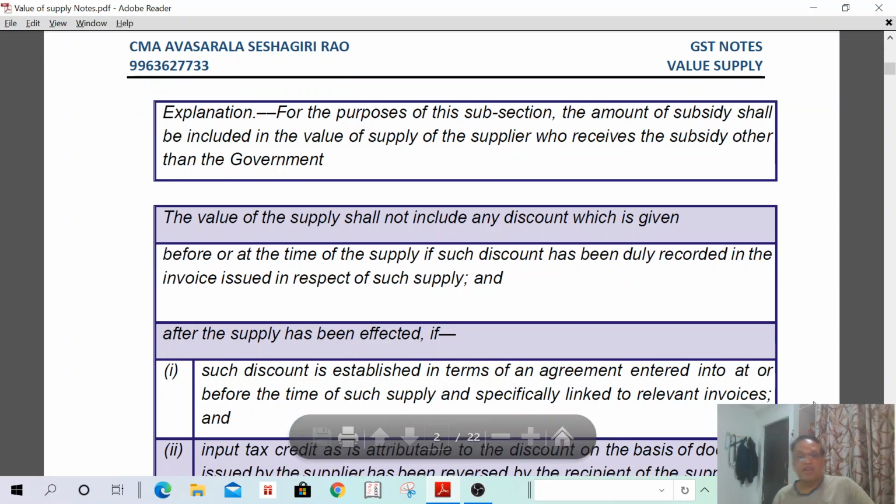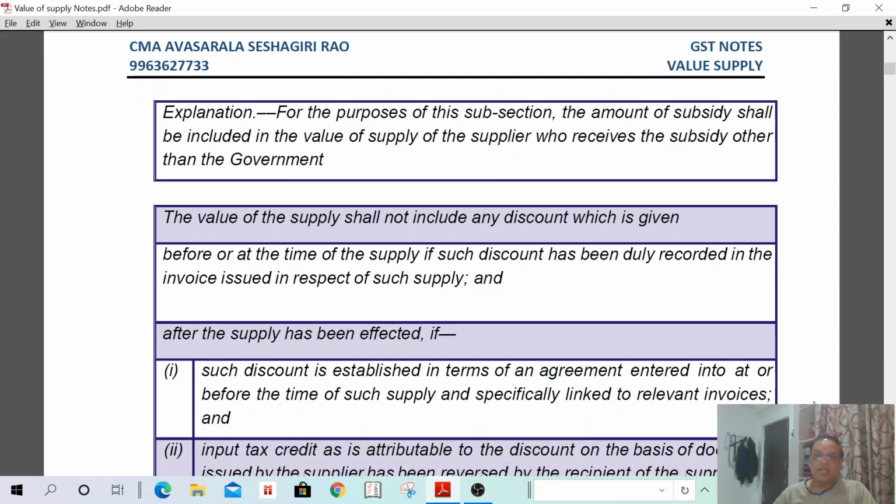Explanation. For the purpose of this subsection, the amount of subsidy shall be included in the value of supply of the supplier who receives the subsidy, other than from the government. That we have already discussed. Previously we discussed the inclusions. Now we are going to discuss the exclusions. What are the exclusions that we can deduct from the value of supply?